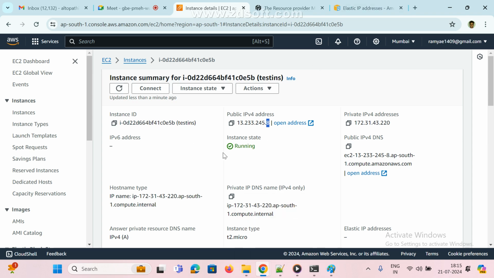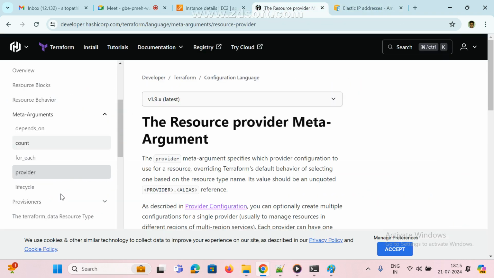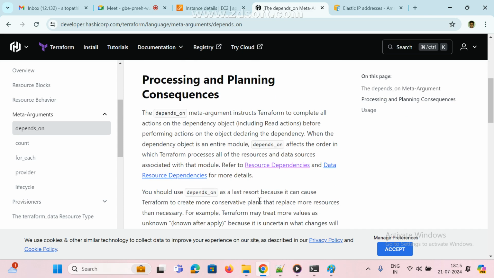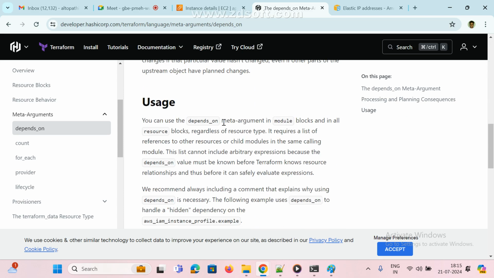Now here there is a dependency. There is one resource provider dependency. See here, the depends_on meta argument is used to handle hidden resources or module dependencies. The use case: the depends_on meta argument works with module blocks and all resources regardless of resource type. It requires a list of references to other resources or child modules. So there is some dependency.